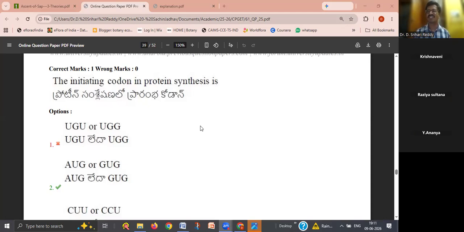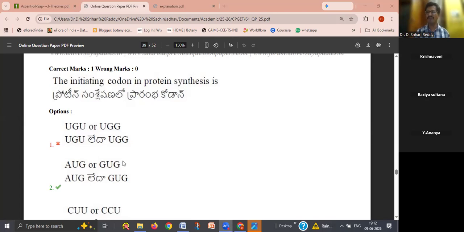The first codon in any mRNA, the starting codon, is always AUG. Each codon codes for an amino acid. Methionine is the amino acid coded by AUG. So the initiation codon is AUG.